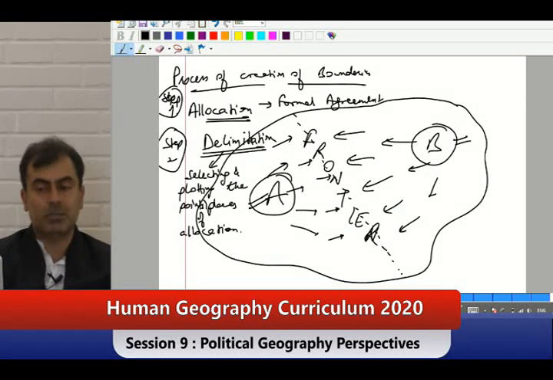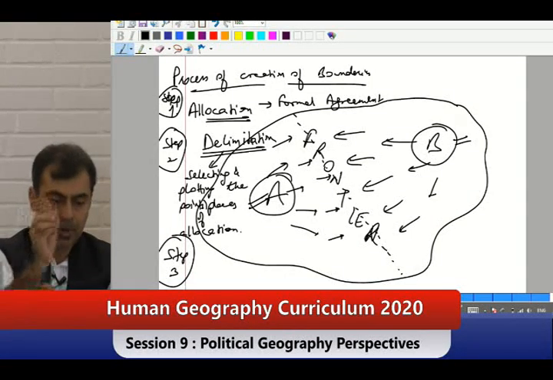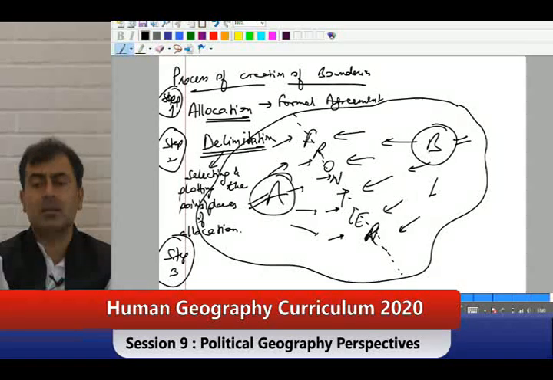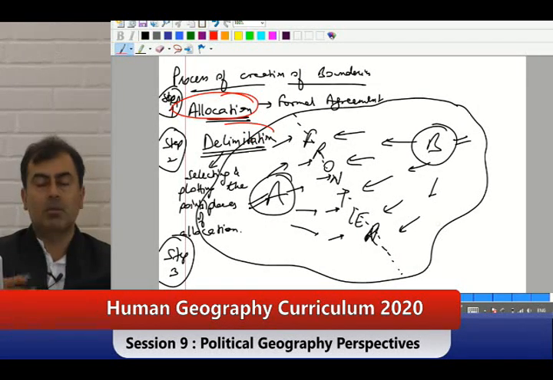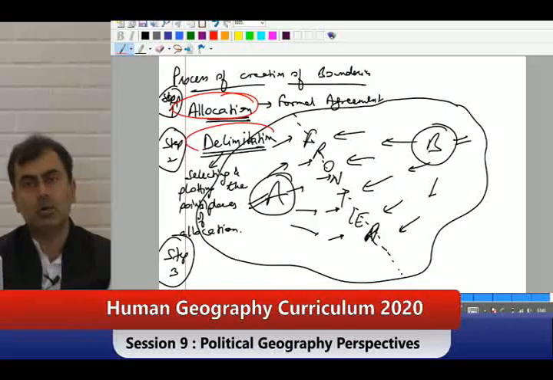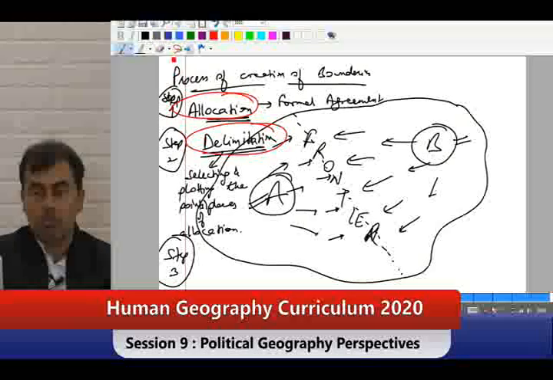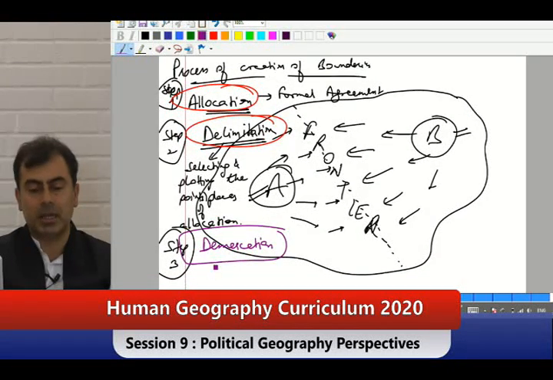Then we come to step 3. I have agreed that this mountain is there. Okay, this is the part of the river which is going to be there. In the plain I have done that. Now how do I show that? How would you know that this is there? I have agreed, you have agreed, you and I will die, but the boundary will still be there. It has to be put somewhere. So we start putting some markers on that. This is called demarcation. We have agreed on the delimitation, let us mark on that.